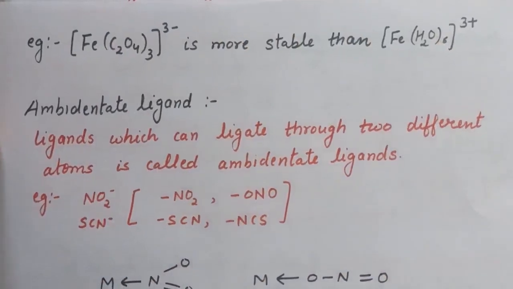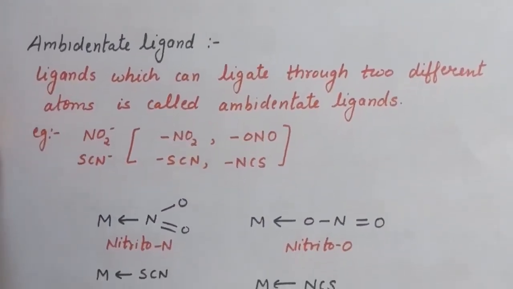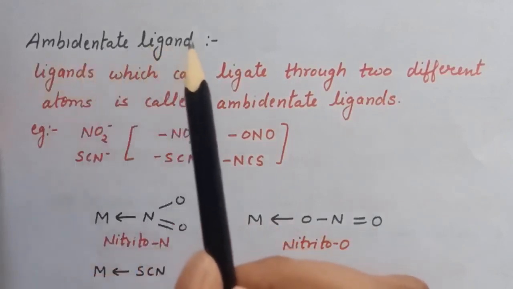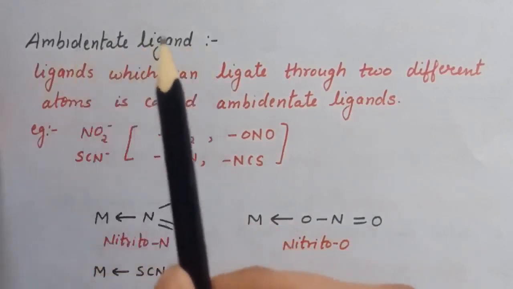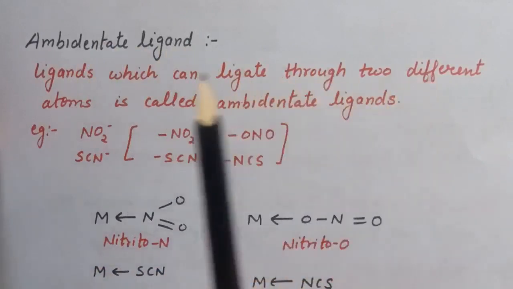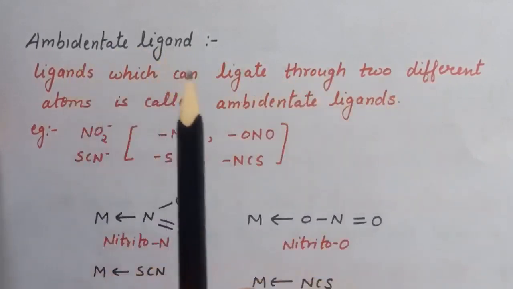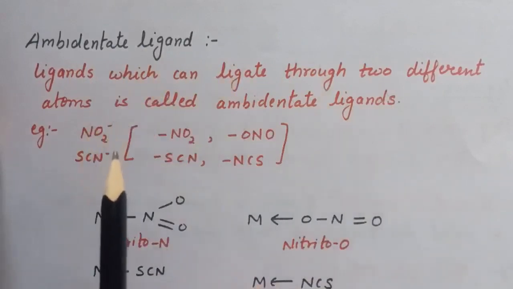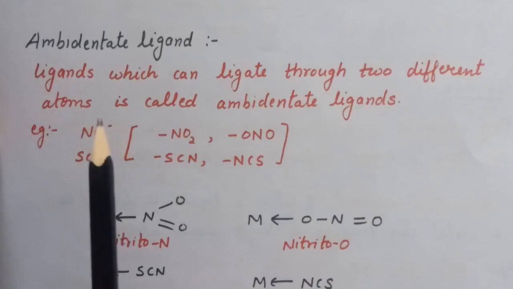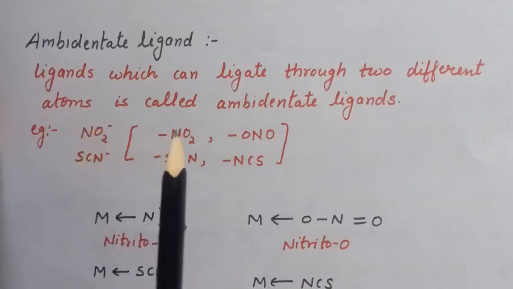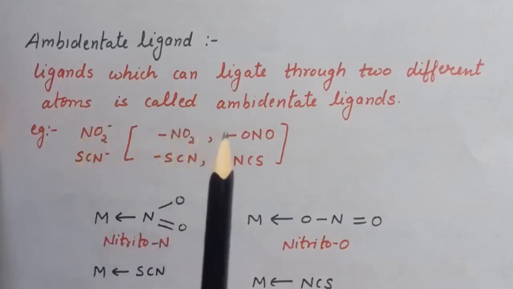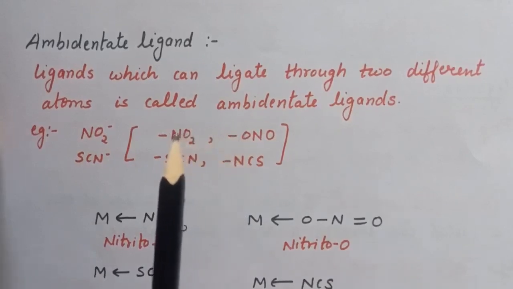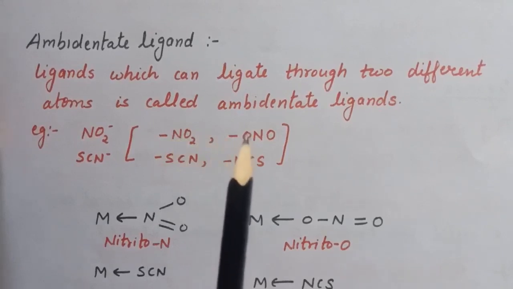Now we have one more type of ligand, that is ambidentate ligand. Now what are ambidentate ligands? Ambidentate ligands are monodentate ligands, but they can ligate through 2 different atoms, and that is called ambidentate ligand. Example is NO2-, SCN-. Now in case of NO2-, it can coordinate through nitrogen as well as it can coordinate through oxygen. But at a time it can coordinate either with nitrogen or with oxygen.